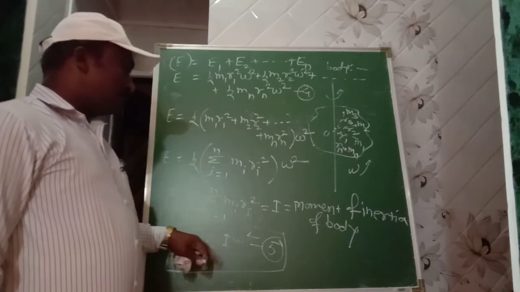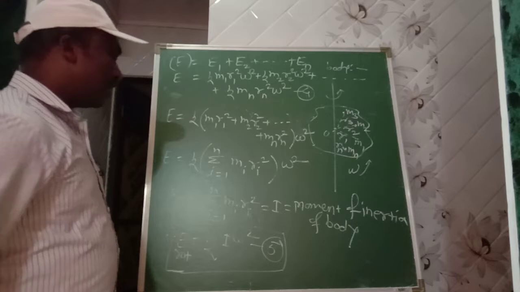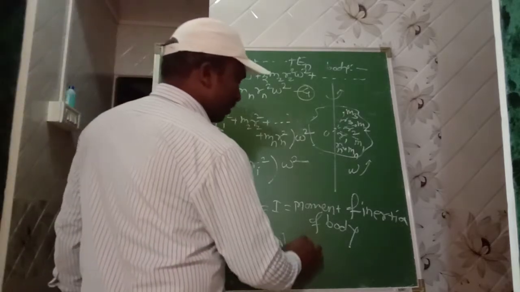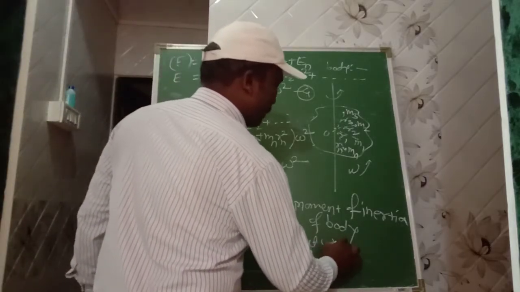Then in terms of frequency, how to write this equation? That is omega equal to 2 pi f.